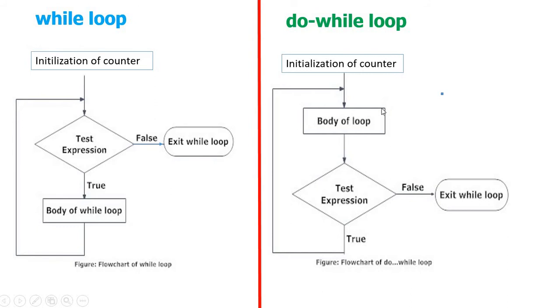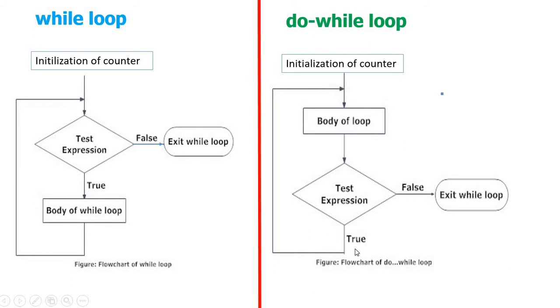Here the minimum number of iterations of the do while loop is 1. Why am I saying that? The first time, you enter into the loop without any condition. There is no condition for the first time. So the minimum number of iterations in do while is 1.